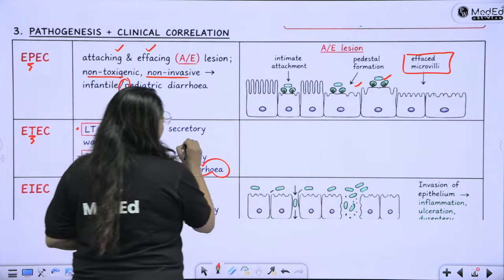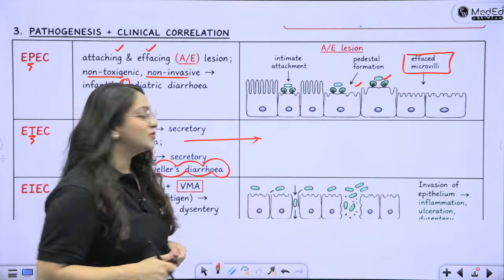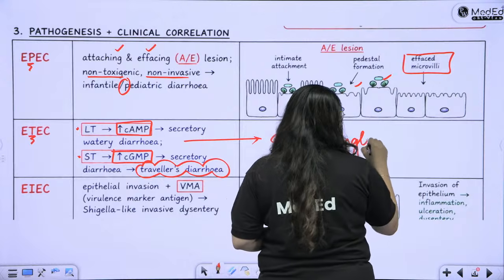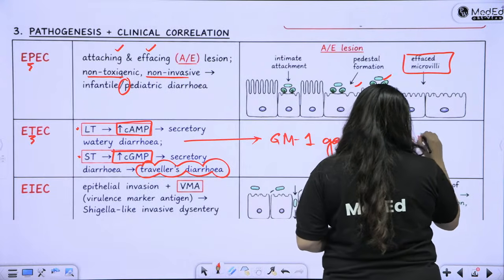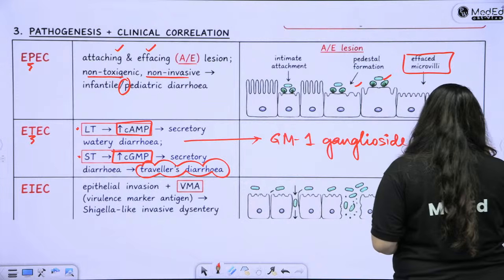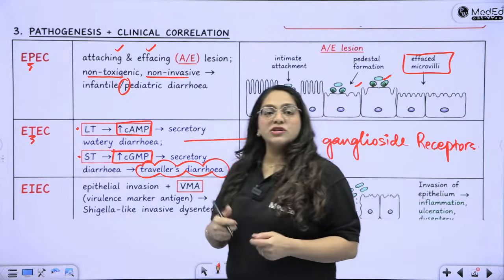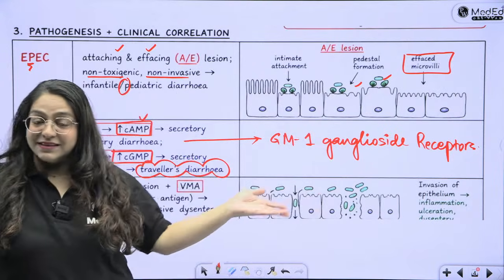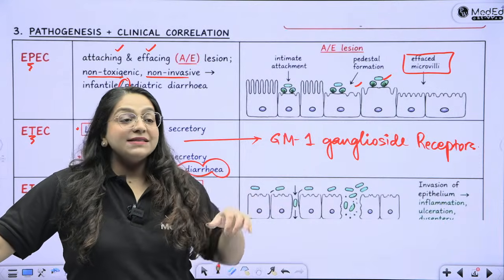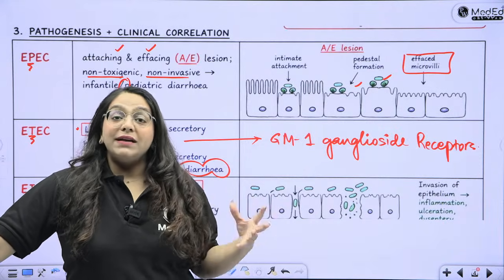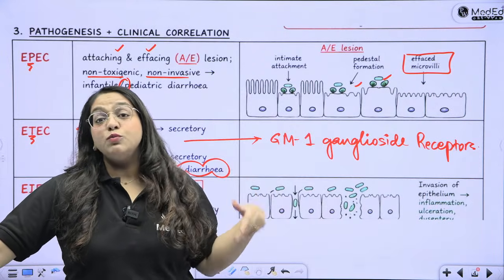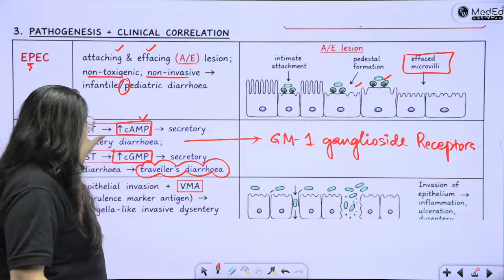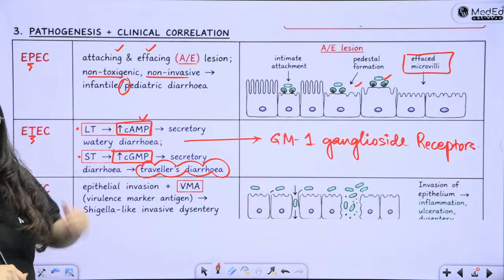And what is the receptor to which they bind on the enterocytes? They both bind to the GM1 ganglioside receptors on the enterocyte. GM1 ganglioside receptors on the intestine. Who is going to tell me in the chat box which other bacteria binds to the GM1 and leads to increased cAMP? And we are going to read that bacteria today also. We are going to revise it just in the next session. Okay. So which other bacteria has the same mechanism of action? Just that bacteria is much more virulent and the toxin is much more potent. So it leads to extreme profuse watery diarrhea. However, the mechanism of action is same as that of labile toxin. Let me know in the chat box.